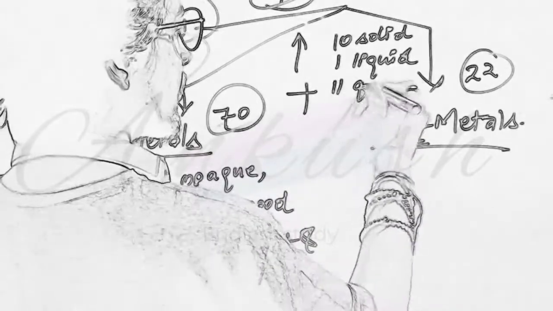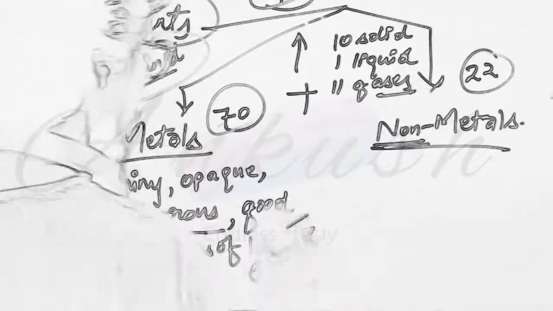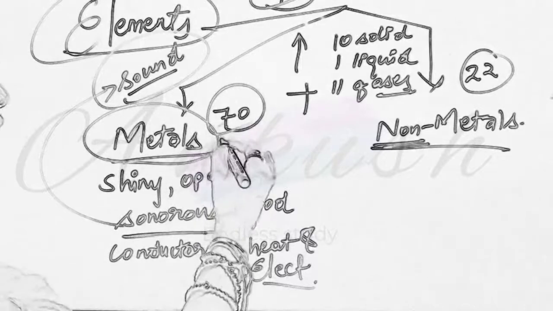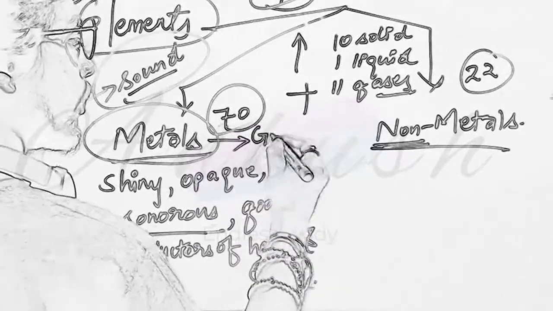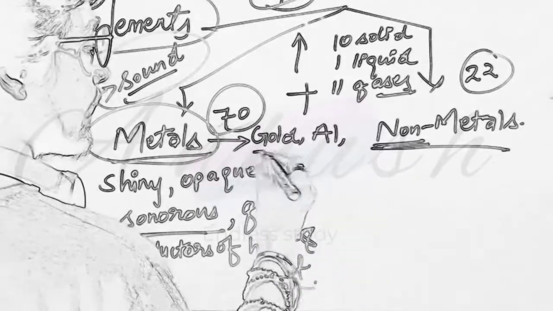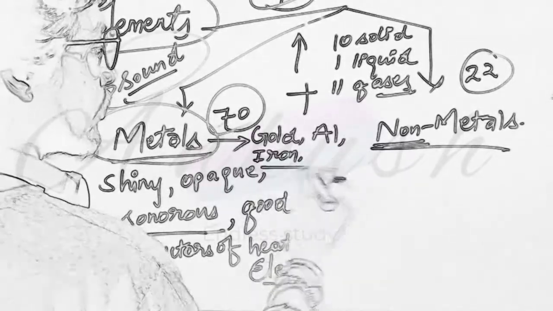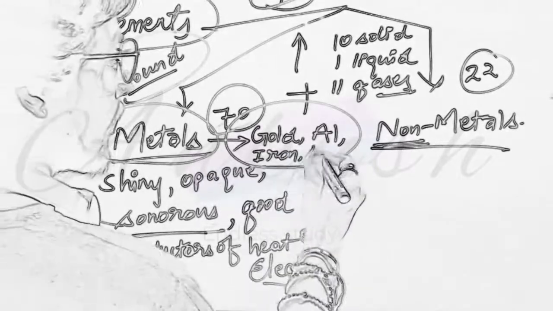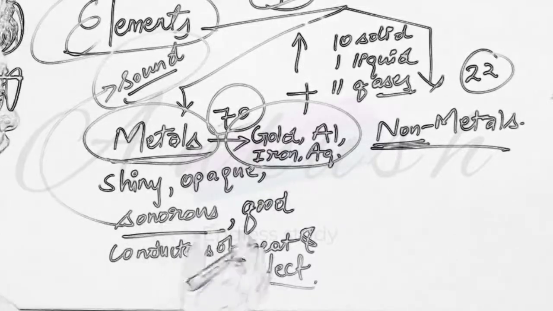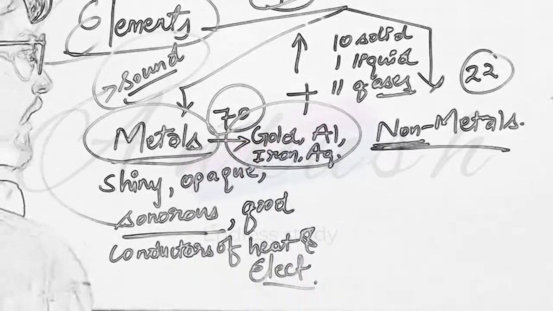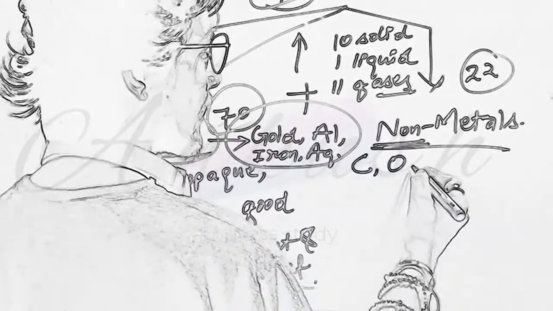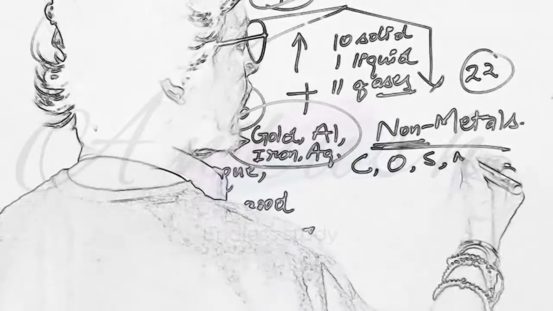and 11 are gases. So before you start, let me tell you some examples related to metals. Gold is a metal, silver, aluminium, iron. So these all are metals. These are shiny, opaque, sonorous, good conductors of heat and electricity. And if we talk about non-metals, we take examples carbon, oxygen, sulfur, nitrogen.